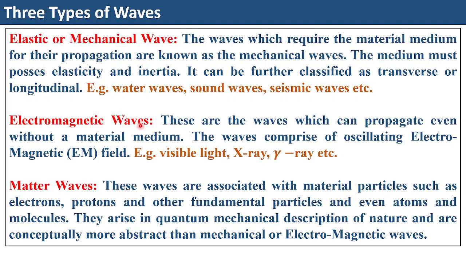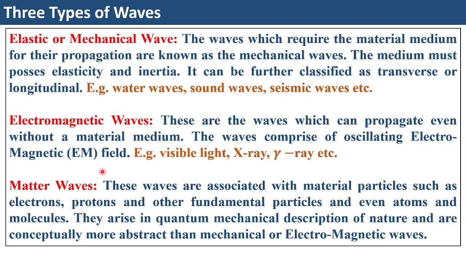But on the contrary, electromagnetic waves are the waves which can propagate even without a material medium. For example, what are the electromagnetic waves? The waves such as visible light, X-rays, gamma rays, radio waves, microwaves, infrared, etc. They do not require any material medium because they are just the oscillating electromagnetic field. They do not need a supportive medium to pass through. They can in fact propagate in empty space.